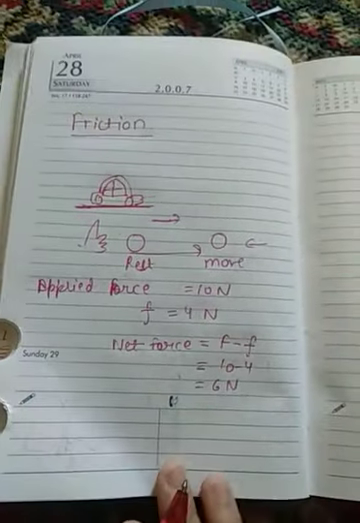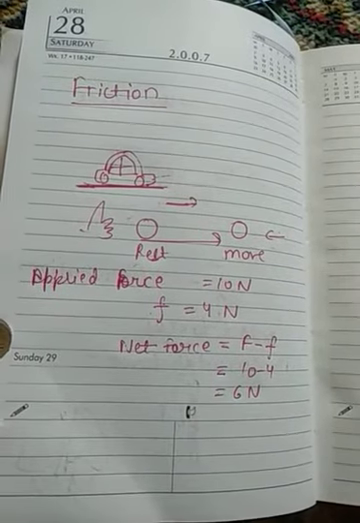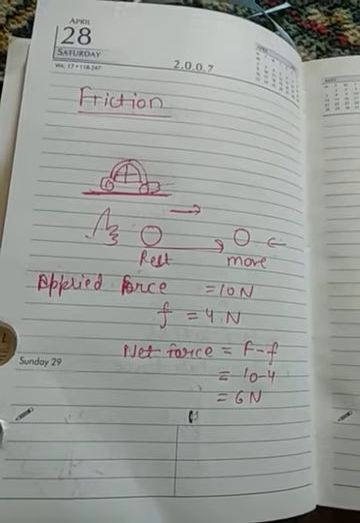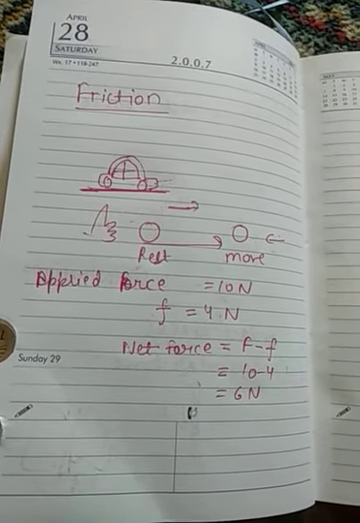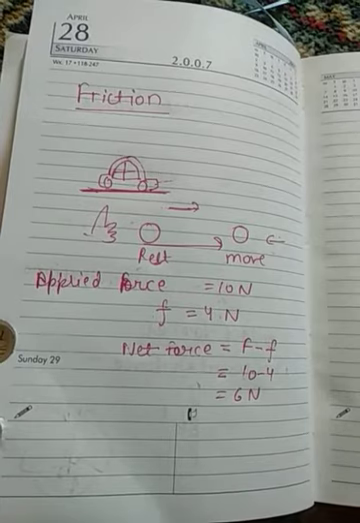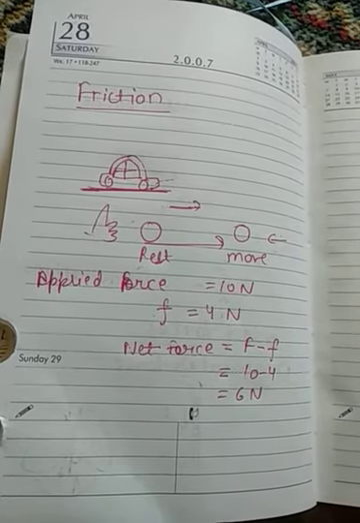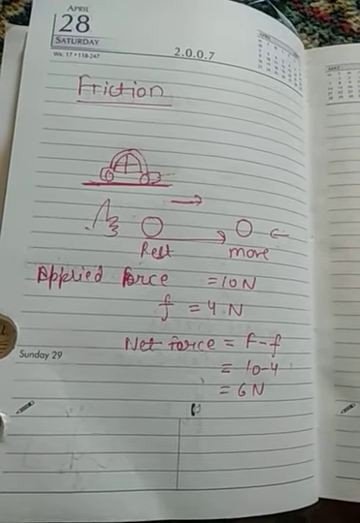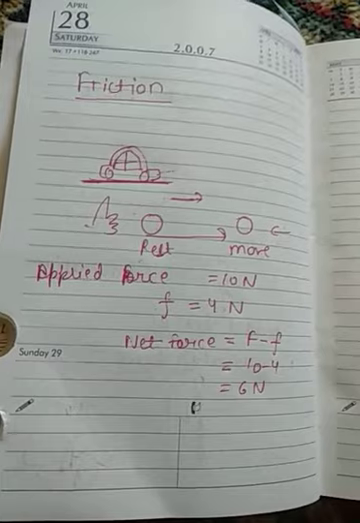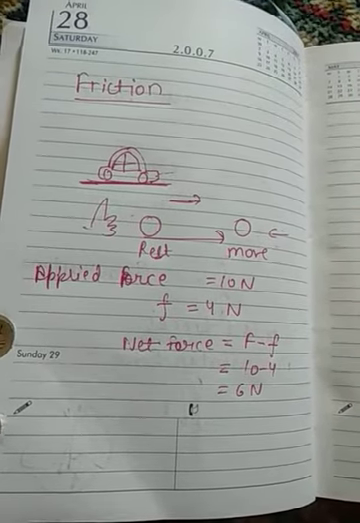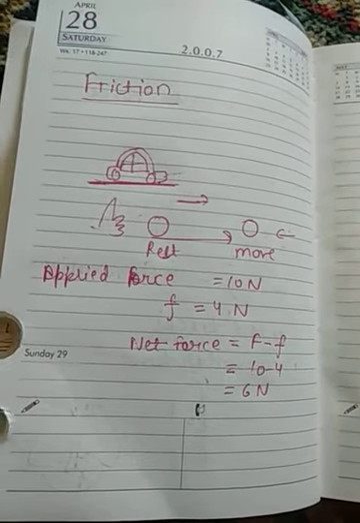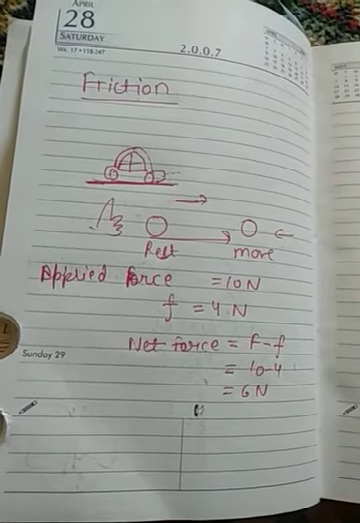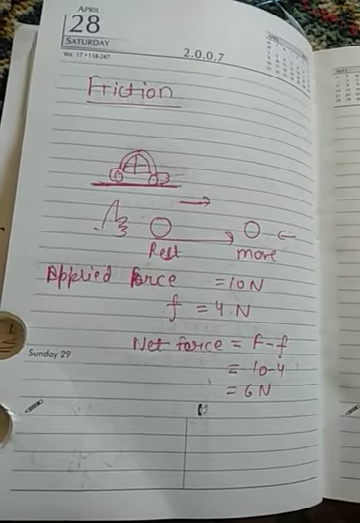Whenever the frictional force becomes equal to the applied force, the ball stops moving any further. As long as capital F is greater than small f, the ball will continue to move. But as soon as capital F is equal to small f, the ball will stop moving. So this is how the concept of friction works. Friction always acts in the direction opposite to the direction of motion, opposite to the direction of applied force.